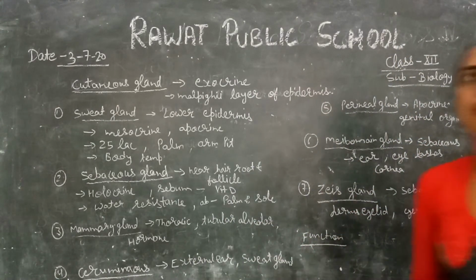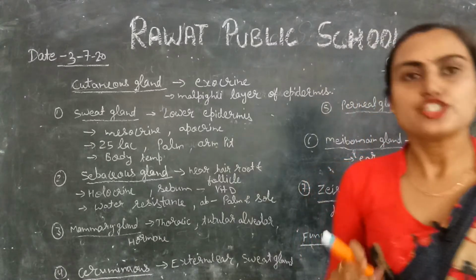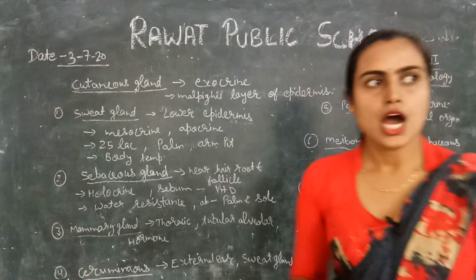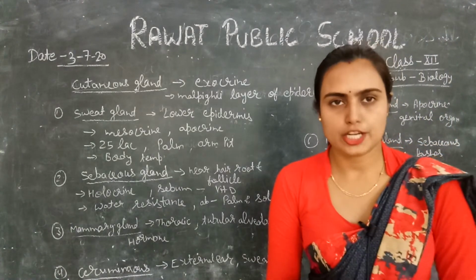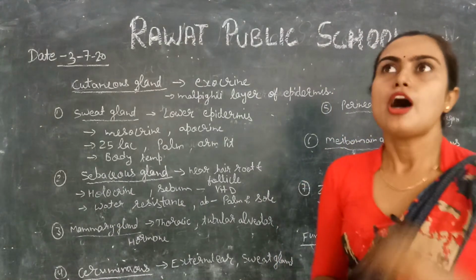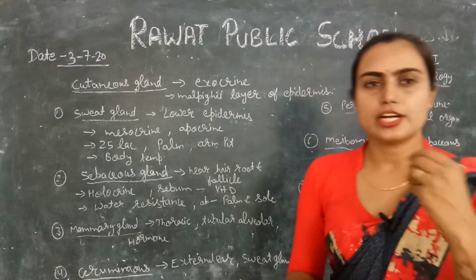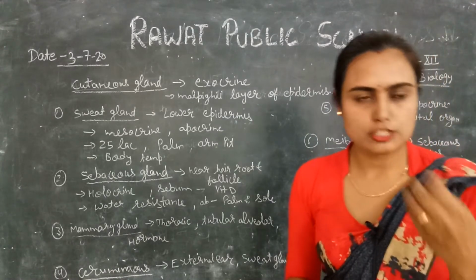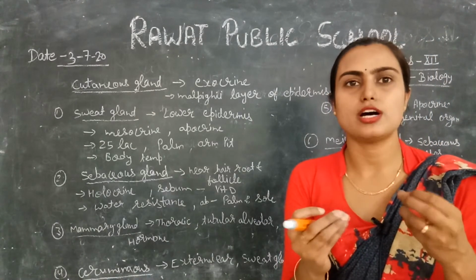The perineal gland is generally present around the genital organs, right? Nearby the genital organs, and its origin is apocrine in nature. Apocrine glands generally release the kind of substance which creates some smell.